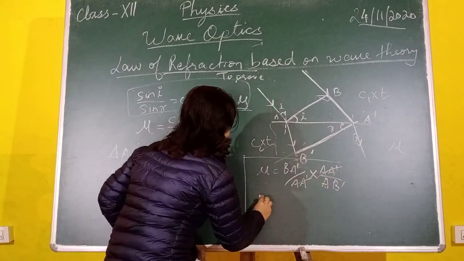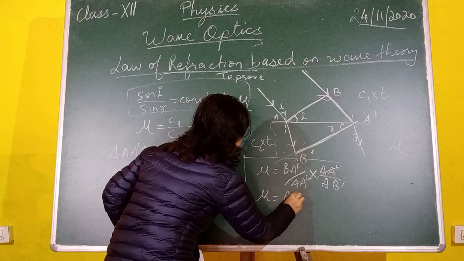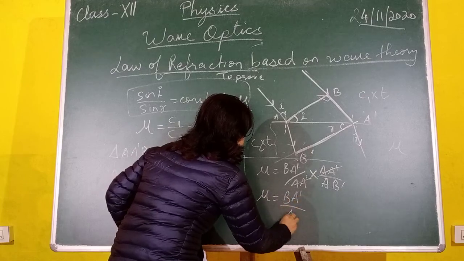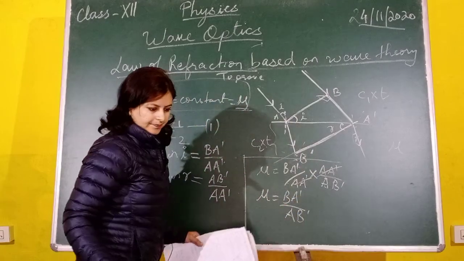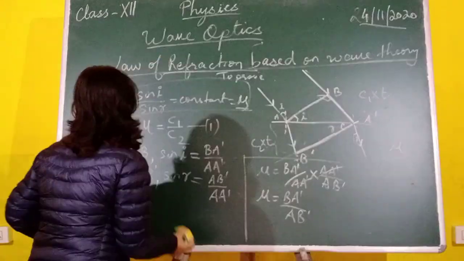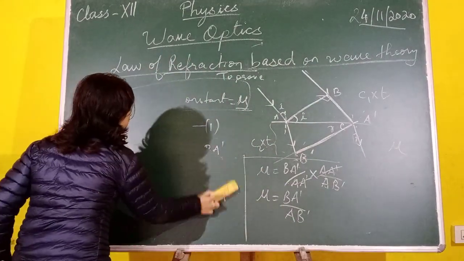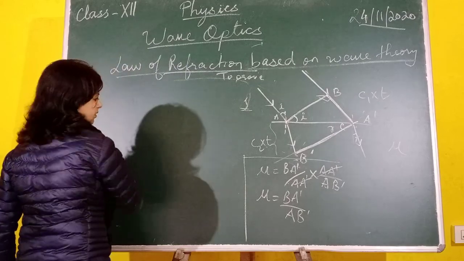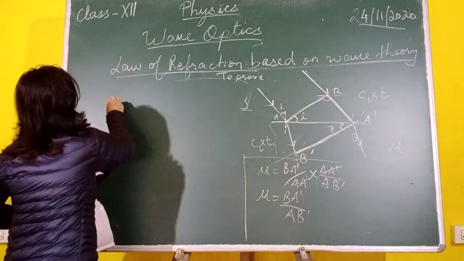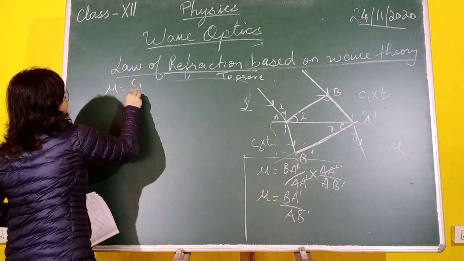We can cancel AA dash. So mu happens to be equal to BA dash divided by AB dash. Now let me write it: mu is equal to C1 by C2.